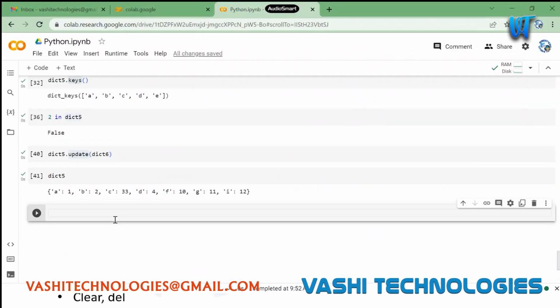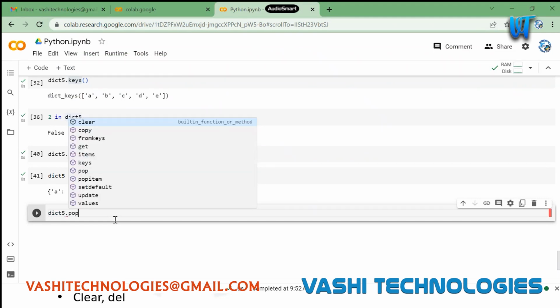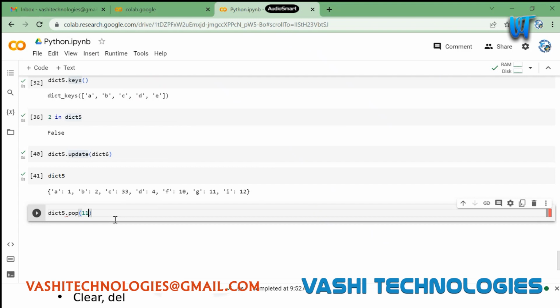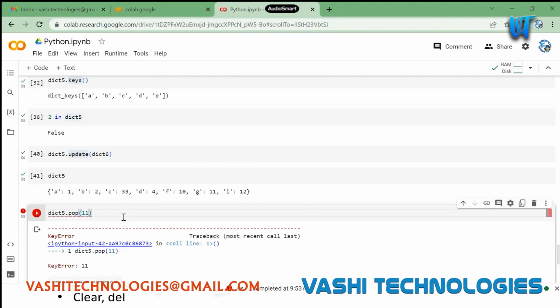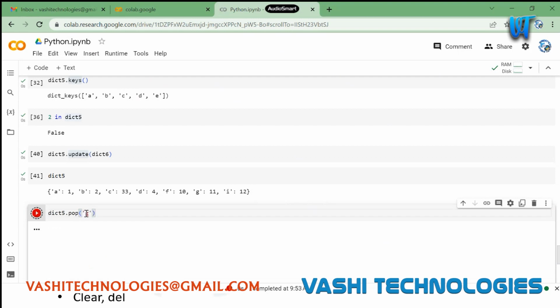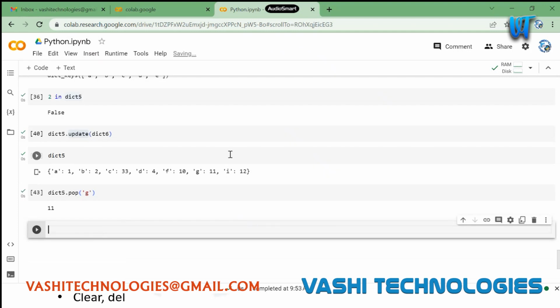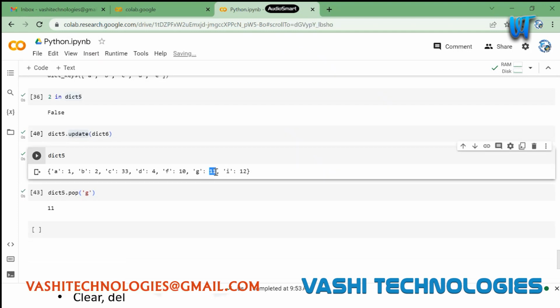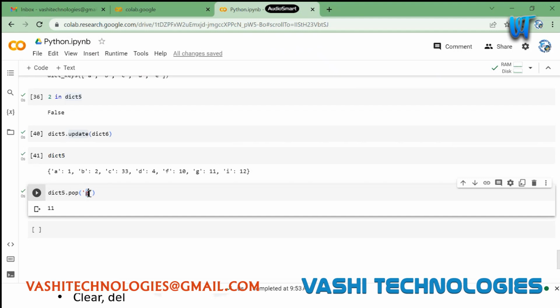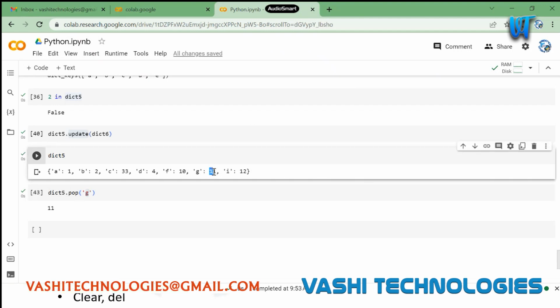Let's say from dict5, I am removing key value 11. Okay. And if I execute dict5 now, I think it's G, right? Not 11. Now it has just removed from dict5, so it will just return me the value which it has removed. So now I am removing key G from dict5, and G is holding the value of 11, right? So this will automatically return 11 for me.